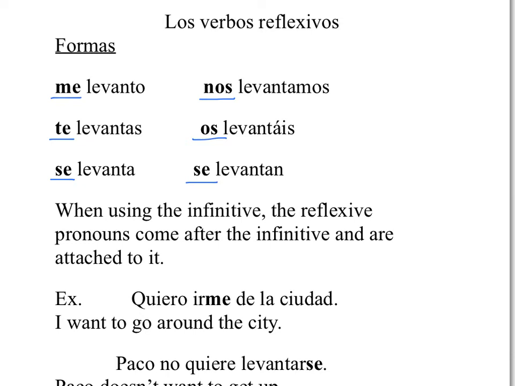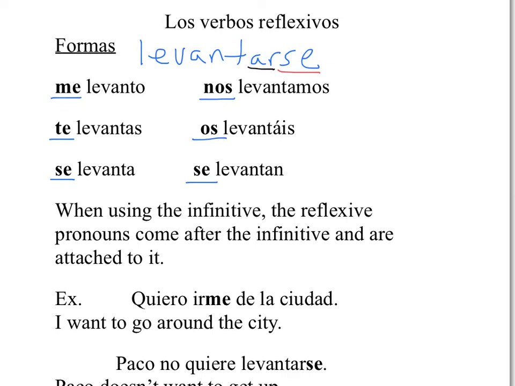This is from the verb levantarse. So the way we go about conjugating this is we chop off the SE at the end, and then we conjugate the AR into our regular endings.